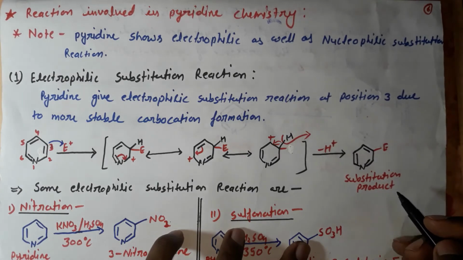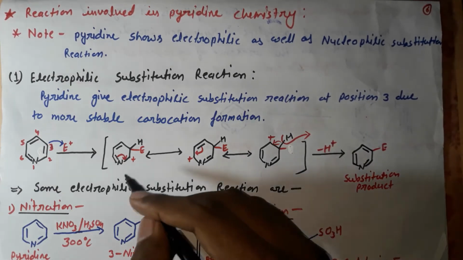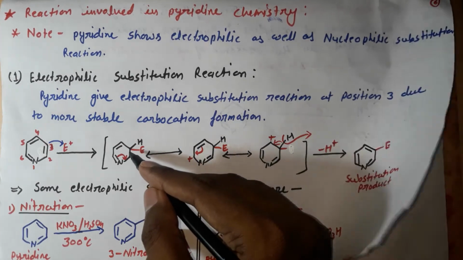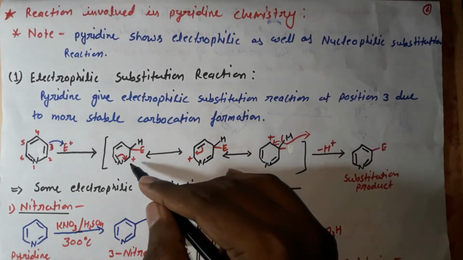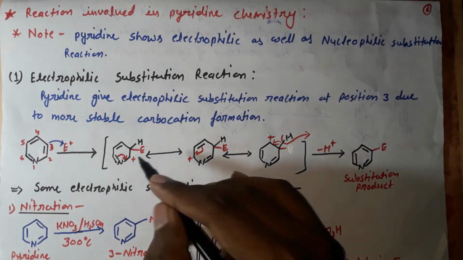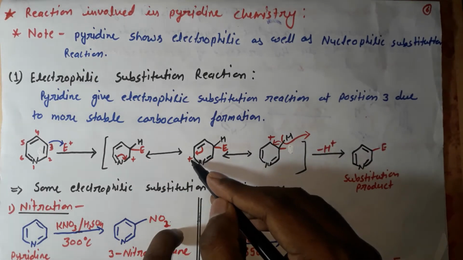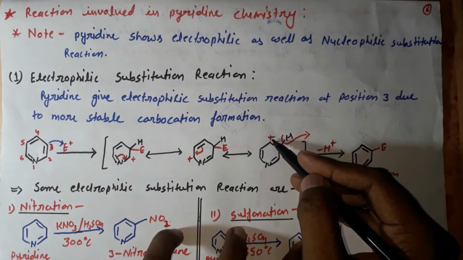Okay, and there is one more reason why the electrophile does not attack the second position, because the positive charge, meaning the carbocation, forms at the second position, sixth position and at the fourth position.